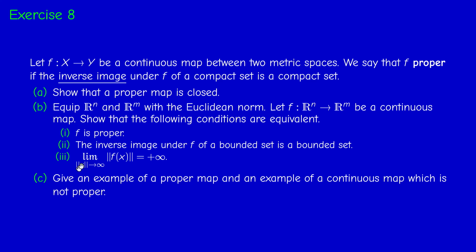And this is equivalent to saying that |f(x)| tends to infinity at infinity. And lastly, using this, you should be able to give an example of a proper map and an example of a continuous map which is not proper. So properness is something extra.